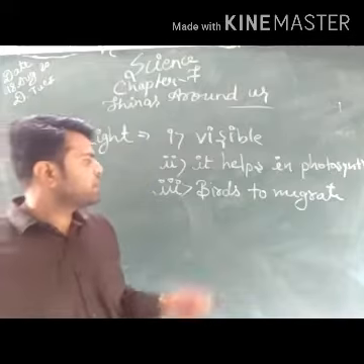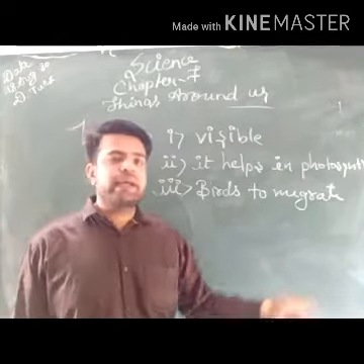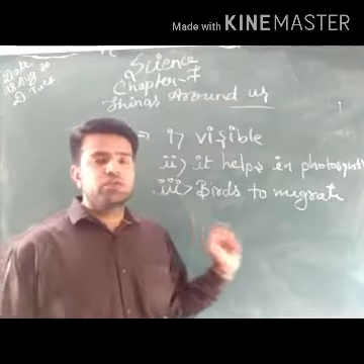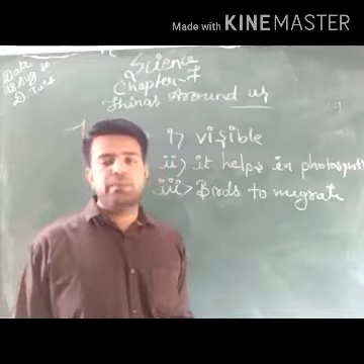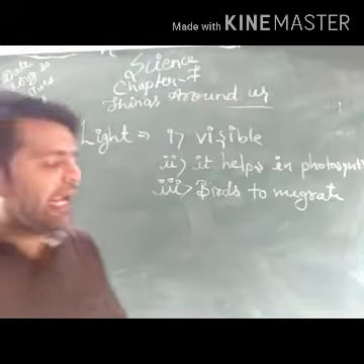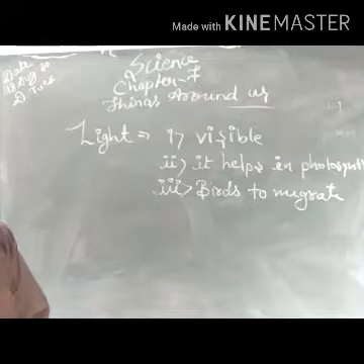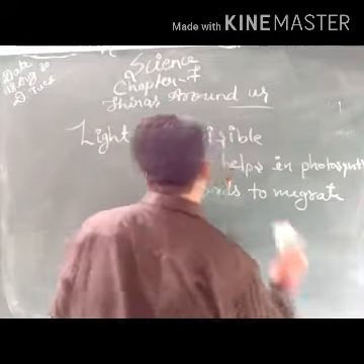Third and foremost important use is that birds also migrate with the daylight of the sun. So birds also migrate with the help of the light. So these are the three important uses of the light. Okay, my dear students.